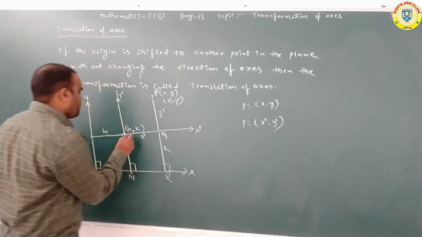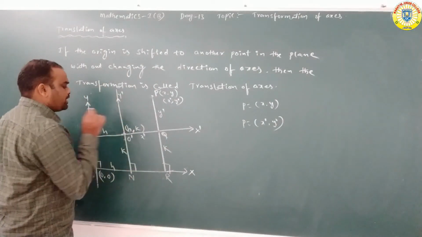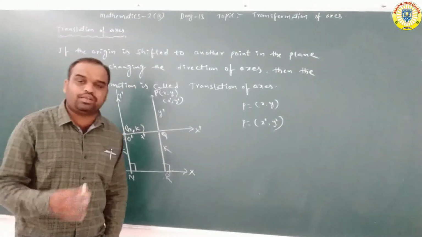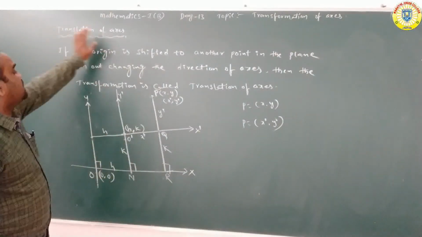So here h comma k is which point, sir? h comma k is the origin shifted point. Again repeating, what is the translation of axes?